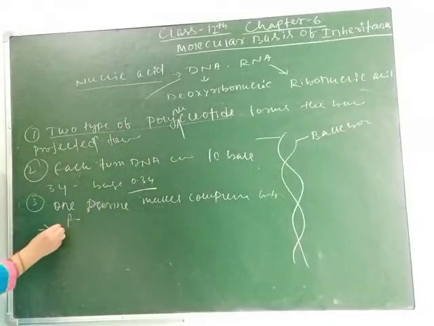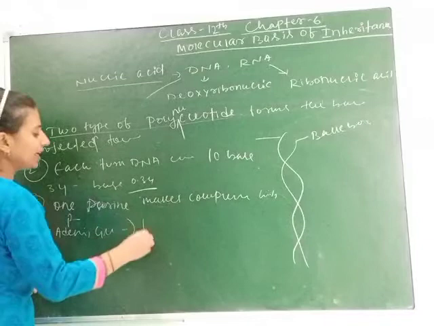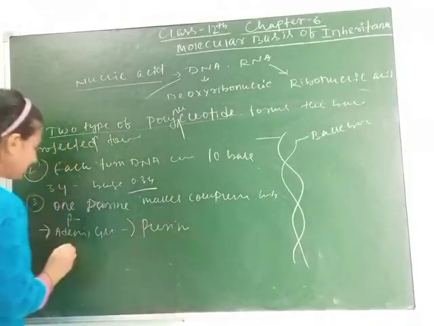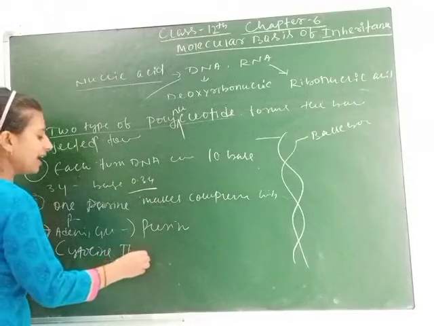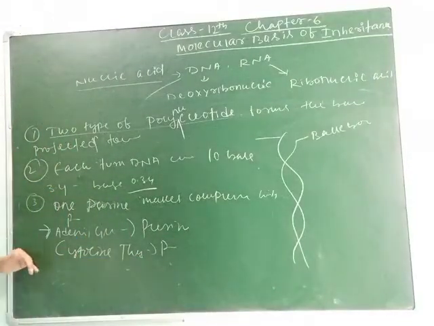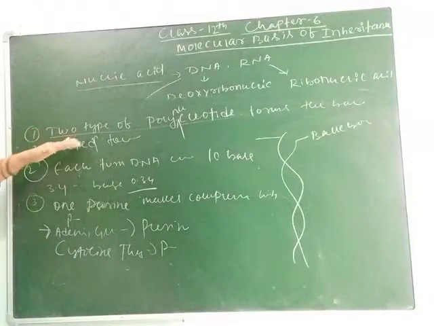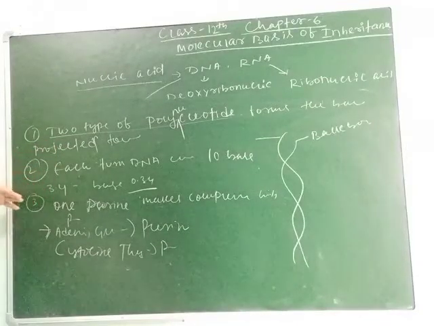Already I have explained. Adenine and guanine are purines, whereas cytosine and thiamine are pyrimidines. Again, the base pair already I have told you. Means I have already explained the salient features of DNA. So here you can write the points yourself.